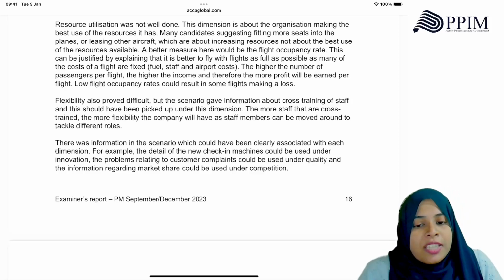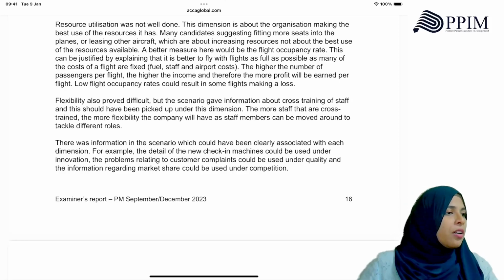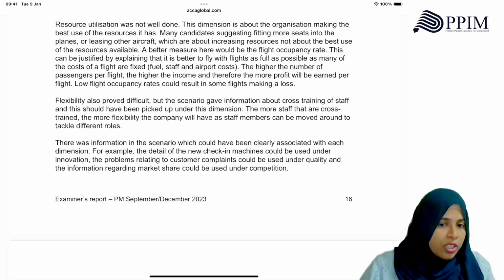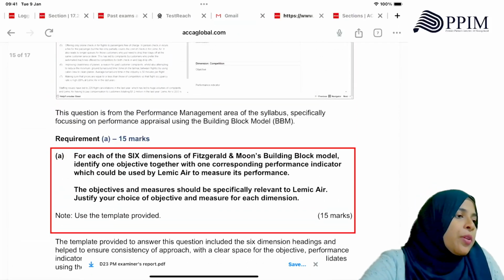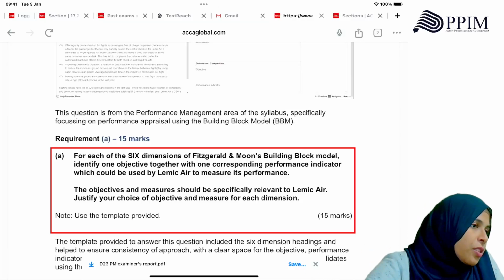There was information in the scenario which could have been clearly associated with each dimension. So they will not put you in a difficult situation. In the scenario, they would have given you information. Now this question was just to identify the objective and the KPI. It was not to measure your performance. Some students have gone and measured performance.